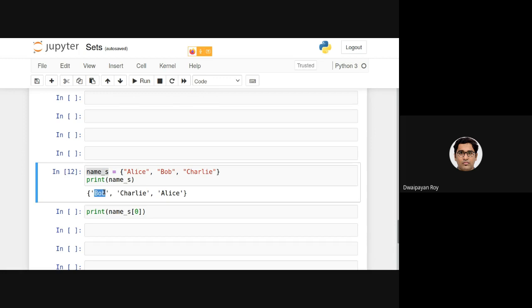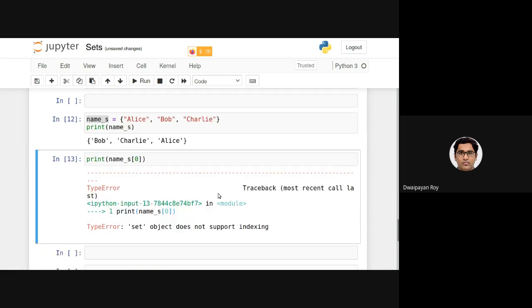There is no 0th item as such in a set. That's why if I execute this, we will get a type error specifying that set objects do not support indexing. The reason is that items are hashed, so using an index we cannot locate individual items.